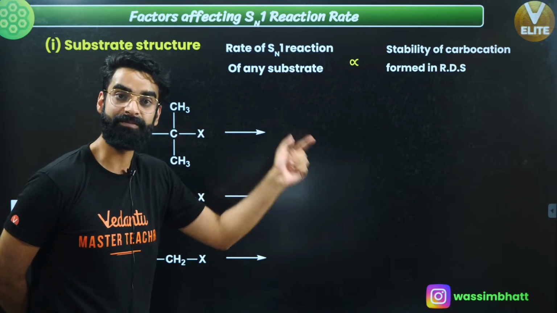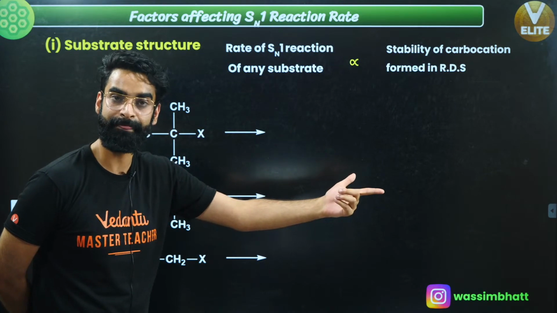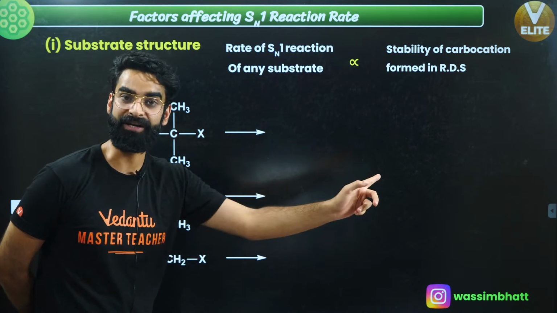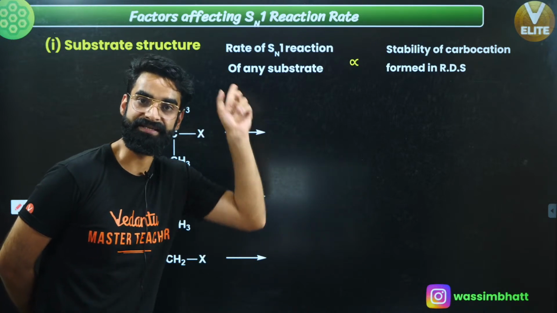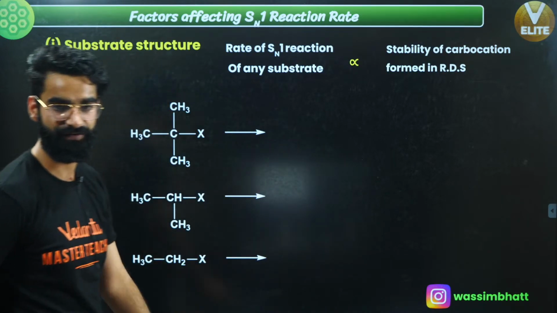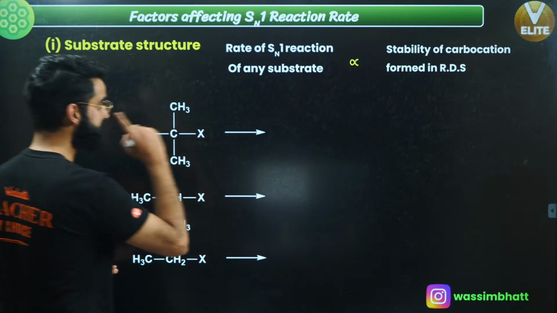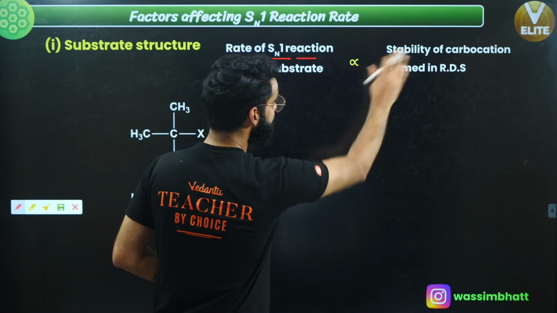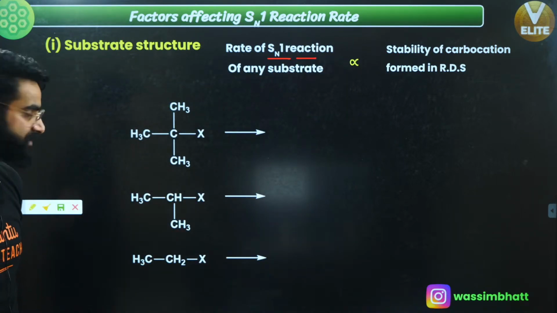If during ionization the carbocation becomes stable, I'll say that step is going to be comparatively fast. If that ionization step is fast, overall Sn1 reaction is going to be fast. Remember from now onwards, the rate of Sn1 reaction is directly proportional to the stability of carbocation formed in the rate determining step, right?